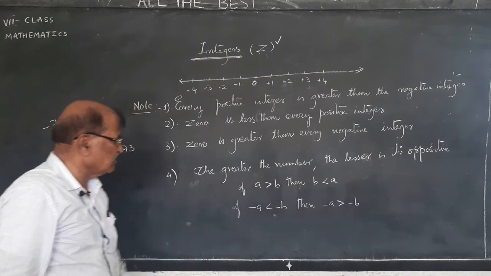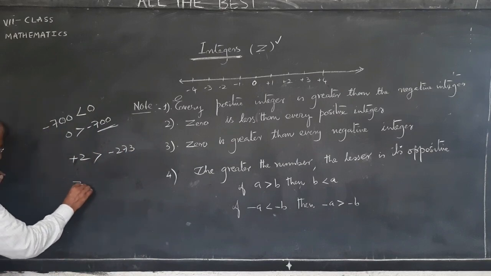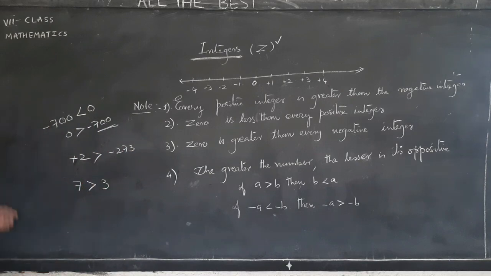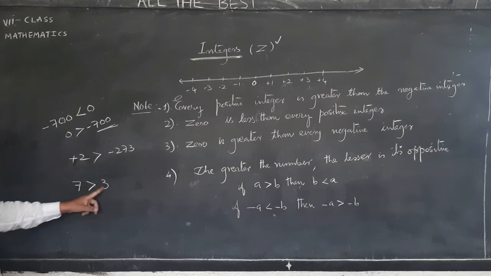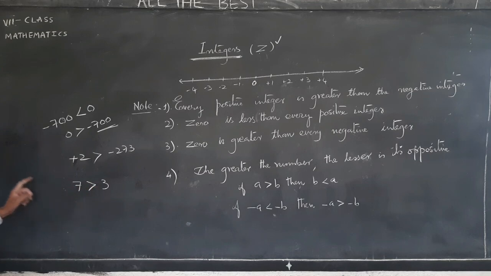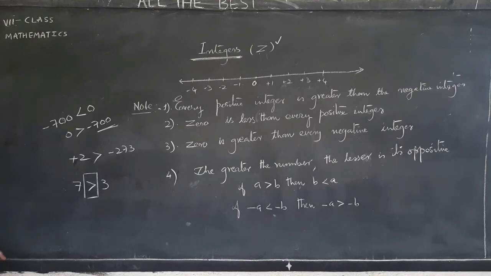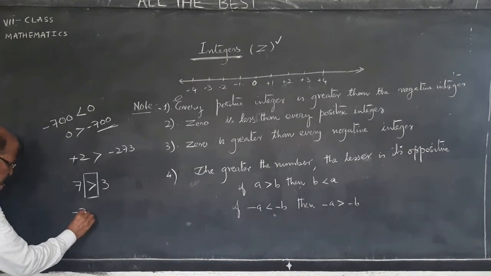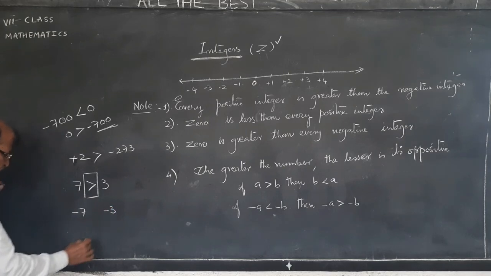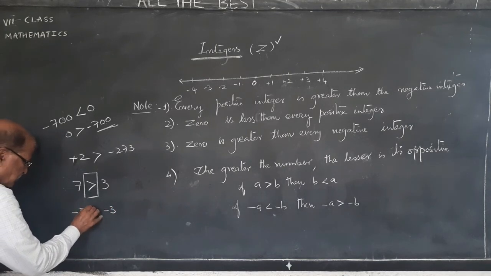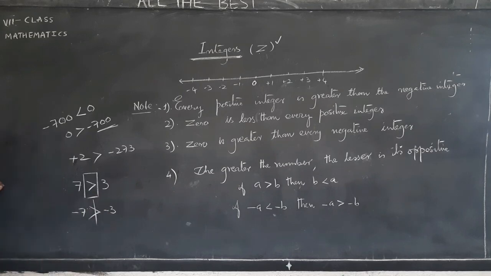Now see this relation. 7 is greater than 3. If you multiply with minus on both sides, the relation changes. If you multiply, you get minus 7 and minus 3, and you can't put greater than, because minus 7 is less than minus 3. Dear children, this you will have to observe very carefully.